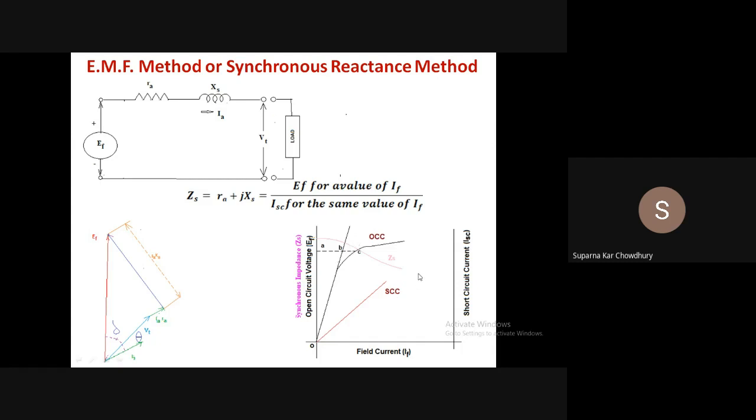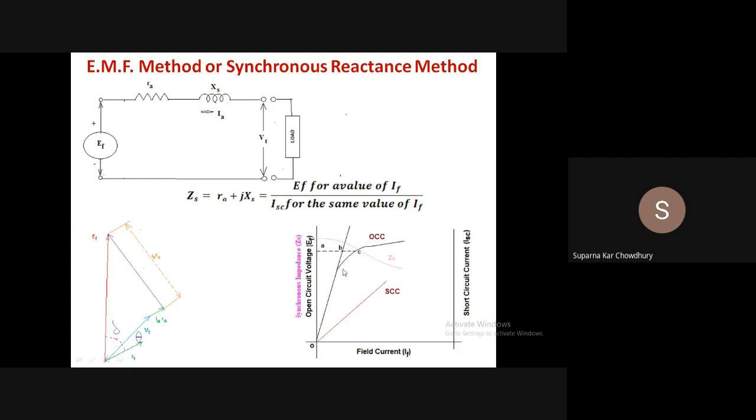And that's why the value of synchronous reactance that we calculate from the open circuit and short circuit data is always more than the actual value, because in the short circuit condition the machine is unsaturated, as we have seen earlier.